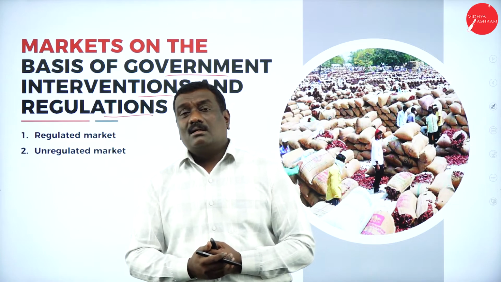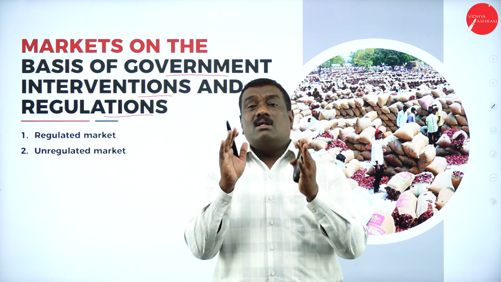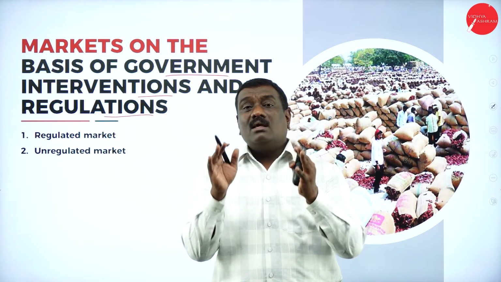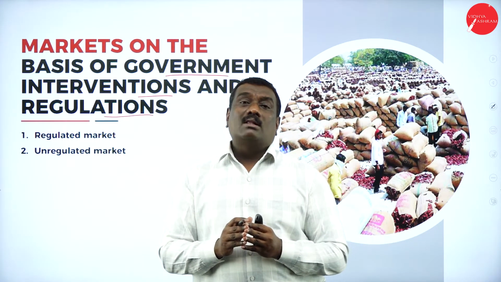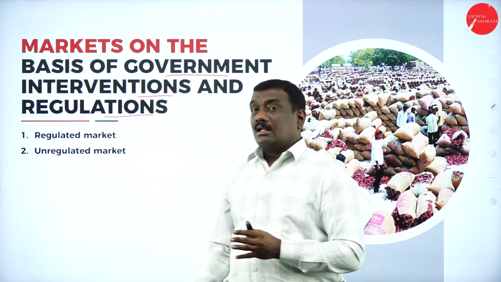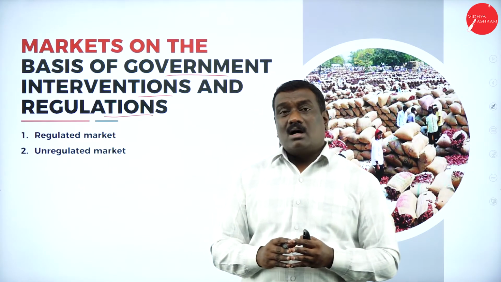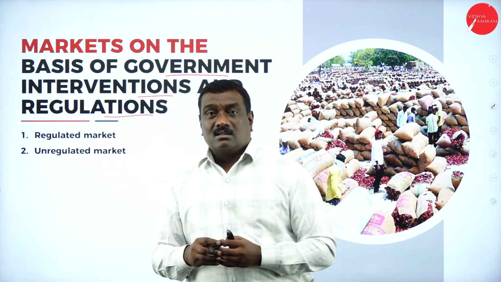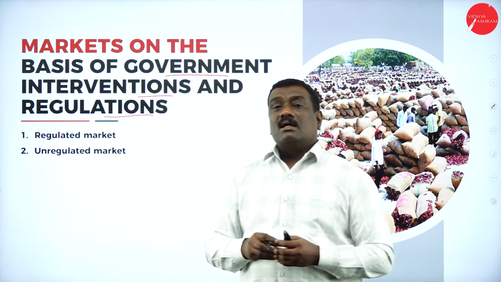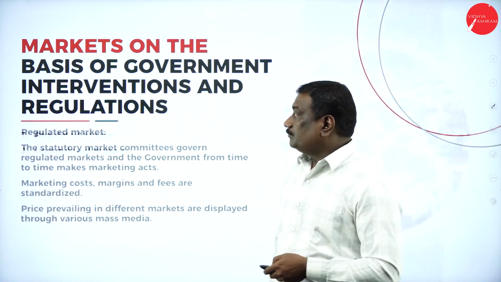What is a regulated market? A regulated market is a market where everything will be in a proper way, in an organized manner, where the government is going to intervene, where the government has a hand or control over that particular market. That is why we say it is a regulated market, whereas unregulated is not organized. The government does not have any kind of control over that market. For example, we have the RMC here, the regulated market in Mysore. That is an example of a regulated market. Unregulated market is where you can find different people coming and selling under different heads.